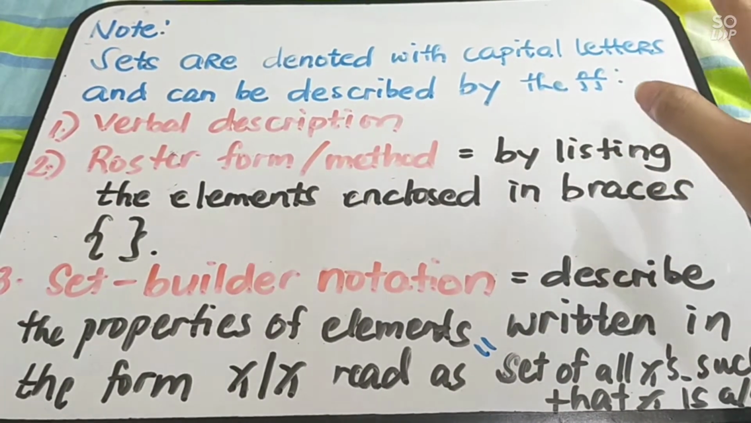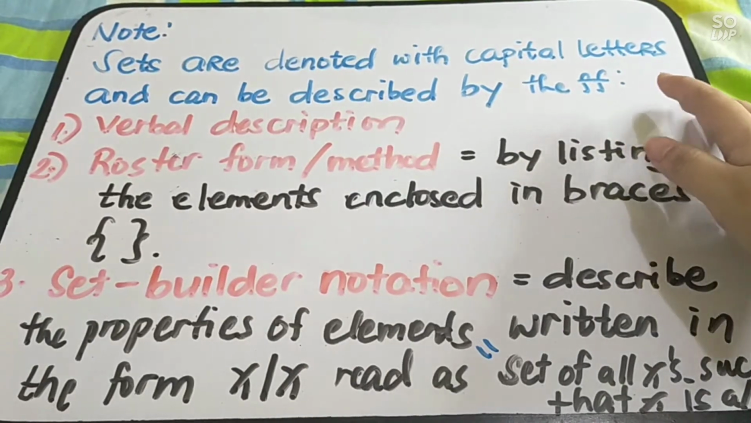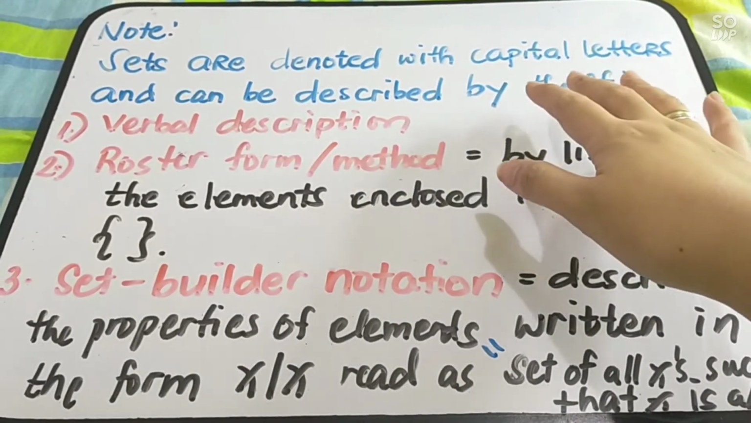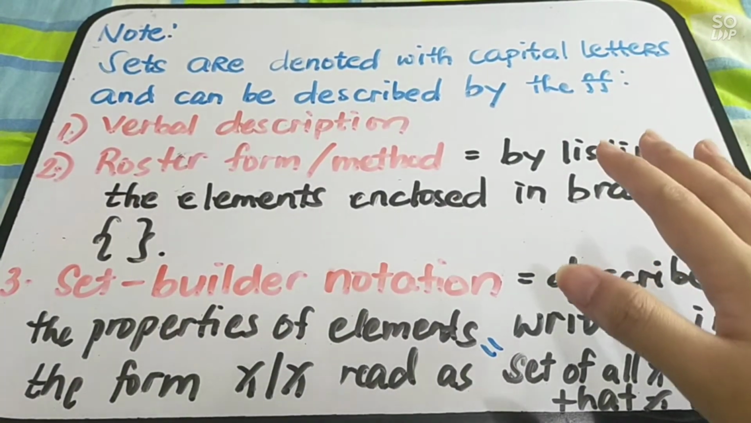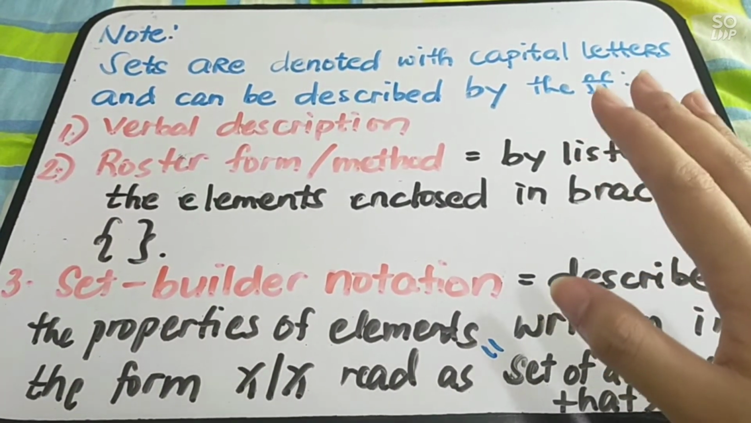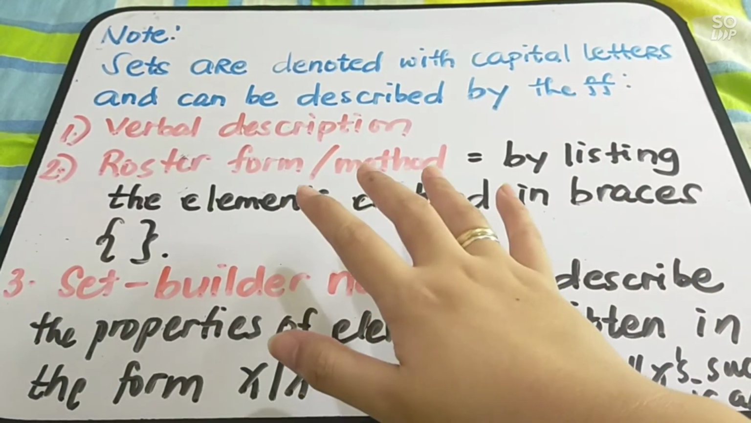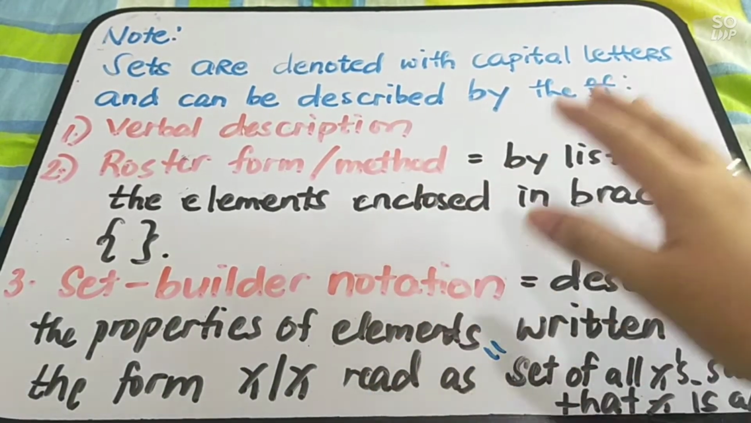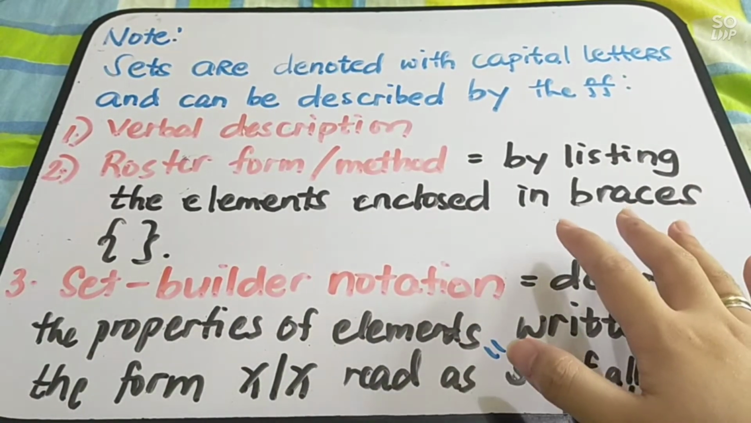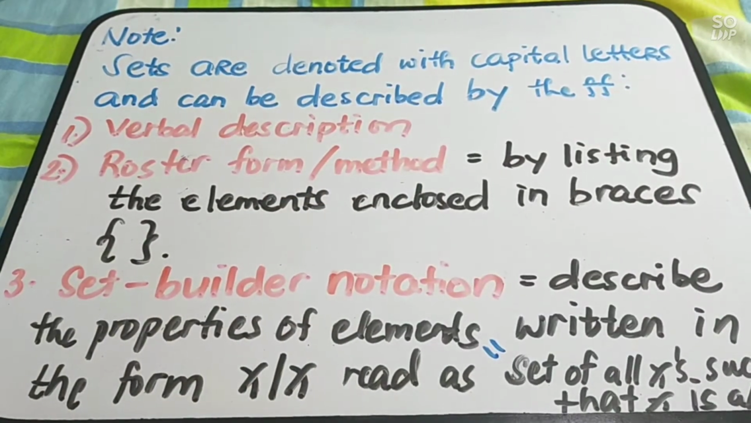Note, sets are denoted with capital letters and can be described in the following ways. We always need to use a capital letter when denoting a set. Number 1, by verbal description. The examples we had earlier for well-defined sets are verbal descriptions. Number 2, by roster form or roster method. This is by listing the elements enclosed by open and close braces.